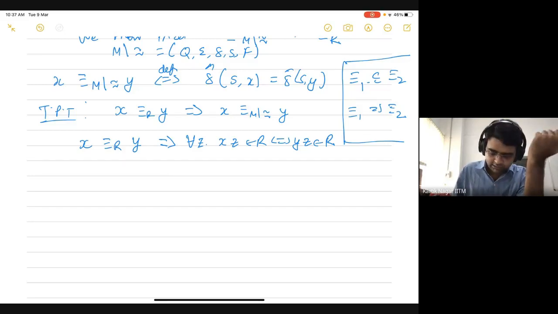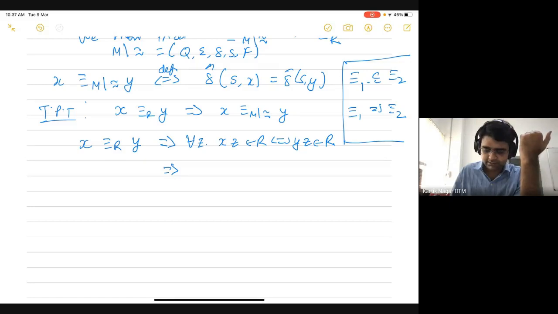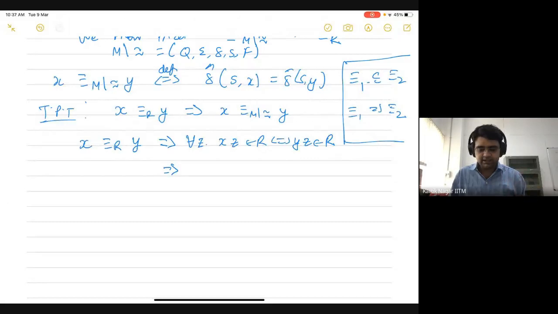So we want to somehow relate this to the states in the quotient automaton that you would get after processing these strings. So since xz belongs to R, that means that if you process this string xz in the quotient automaton, we know that the quotient automaton accepts the same language as R. Okay, so we proved this.